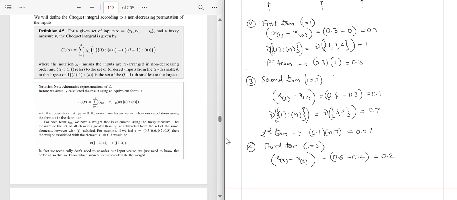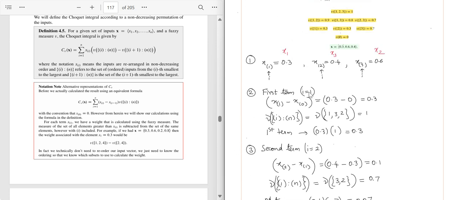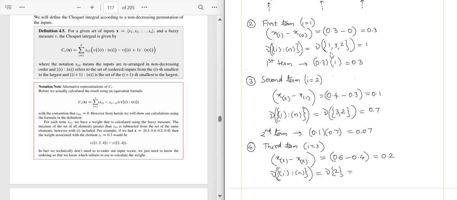And the second, the varying factor or the fuzzy measure, is now the subset i to n, and in this case i is 3. So fuzzy measure of 3. Now the 3 in our case was the original second worker, so we will write 2. It should be very carefully understood. We cannot make a mistake here. Now this is nothing but, if you see above, the fuzzy measure for the second worker was mentioned as 0.3.